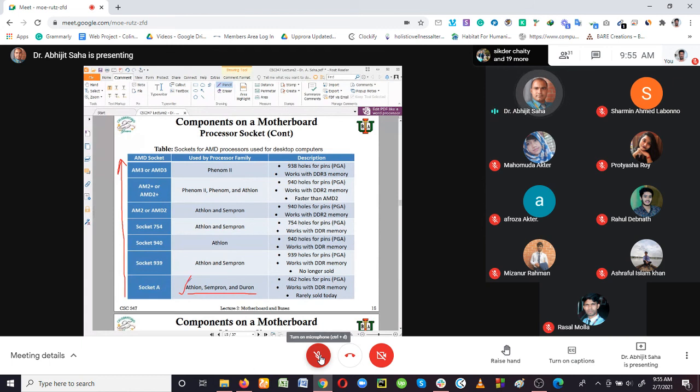I have used the Athlon one, and it was really good. And these days I forgot the name. It is also getting quite popular in the market, and it is quite fighting with the Intel Core processor.